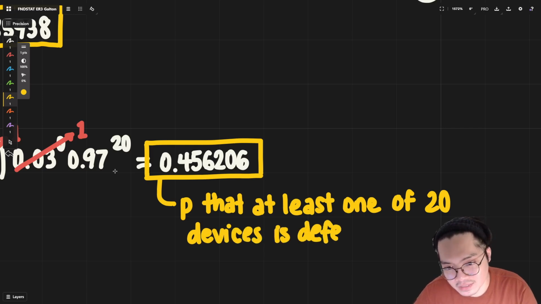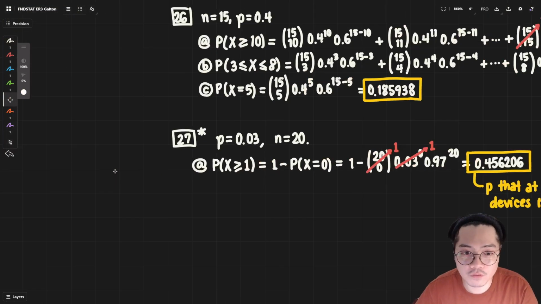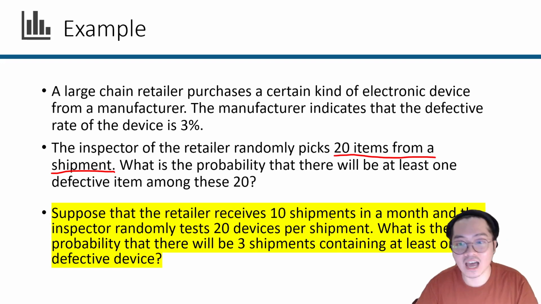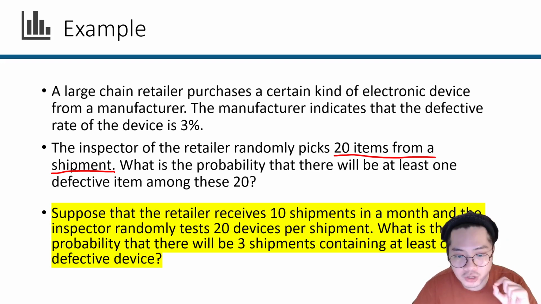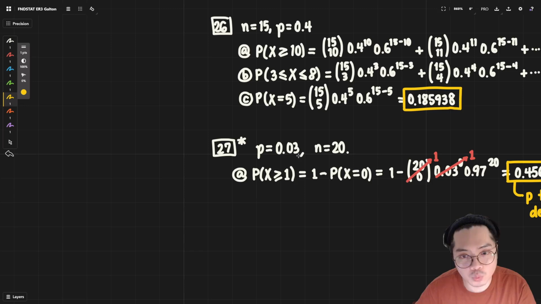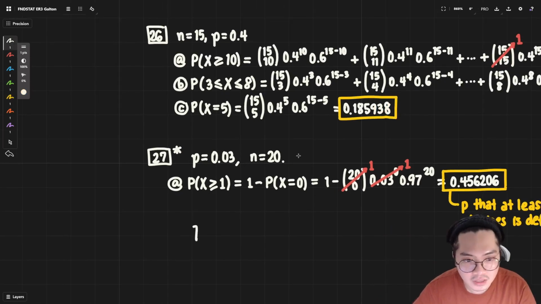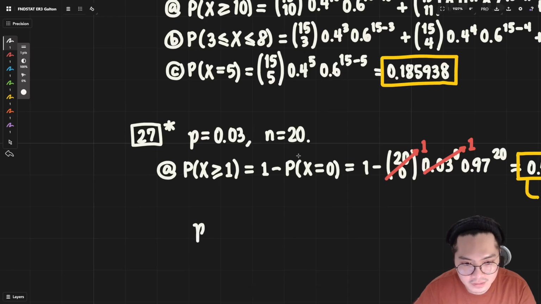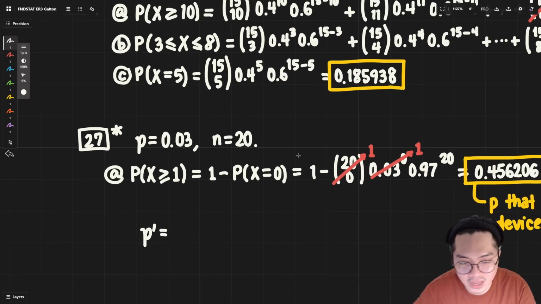And that exactly fits the description for part 2. That is the kind of probability of success we want to understand. So in this case now, the probability of a shipment containing at least one defective device, your second P, if you want to say P prime, go ahead, is now